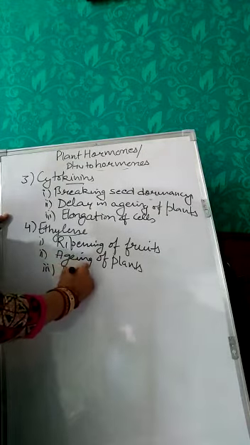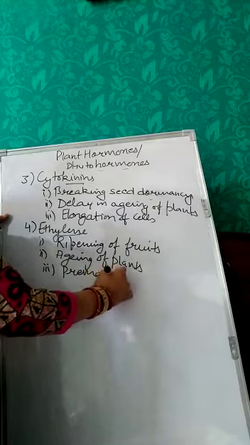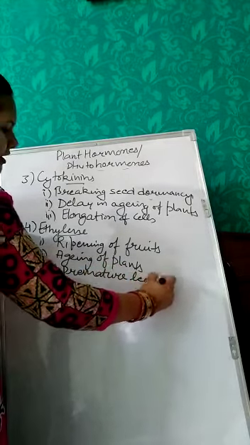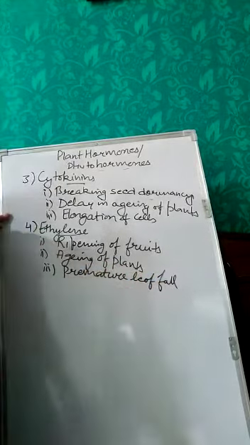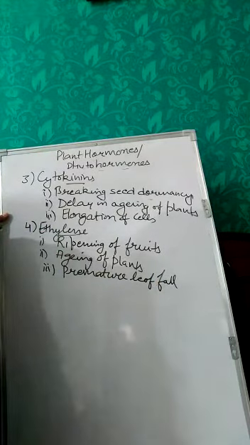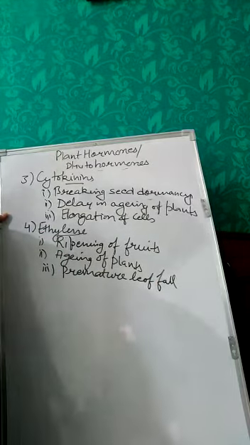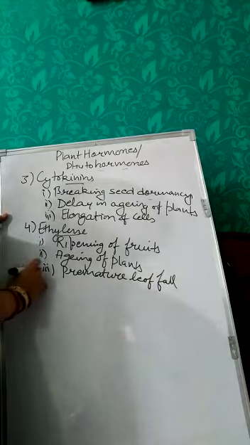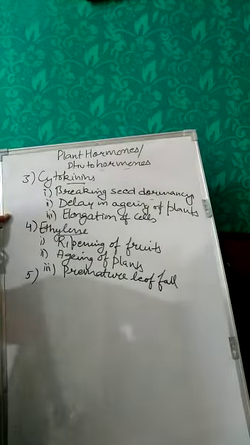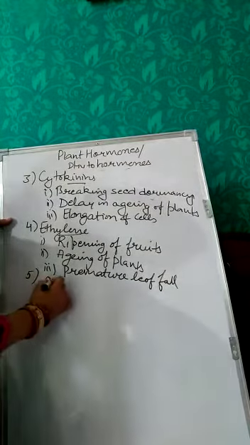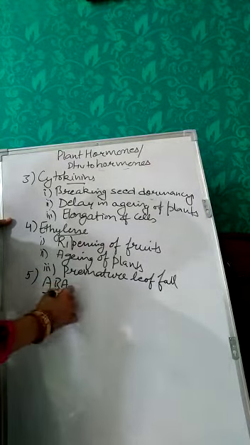It will cause the premature leaf fall. Okay, and fruits also. Induction of flowering is also the function of this hormone. The last one is abscisic acid, ABA.